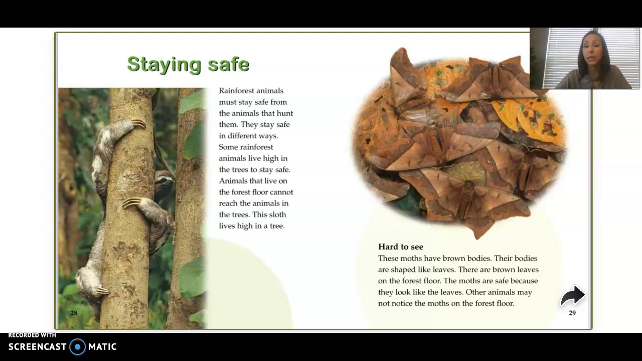Hard to see. These moths have brown bodies. Their bodies are shaped like leaves. There are brown leaves on the forest floor. The moths are safe because they look like the leaves. Other animals may not notice the moths on the forest floor.